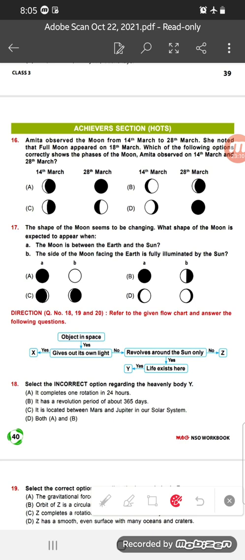So the moon takes about 28 days to go around the earth and changes its shape from full moon to new moon and again to full moon during this period. If full moon appeared on 18 March, then a waxing gibbous moon must have appeared on 14 March.